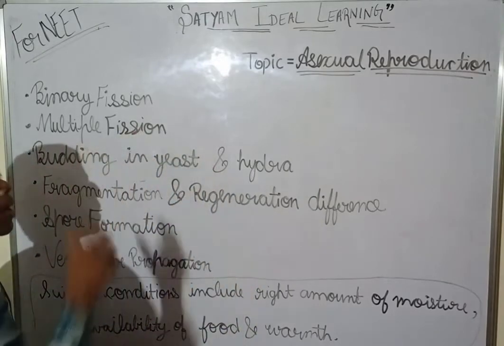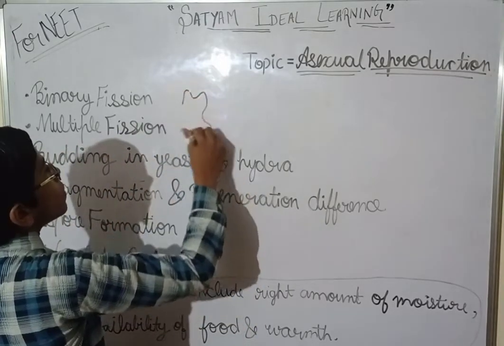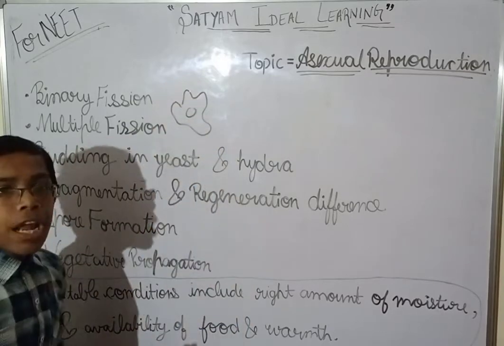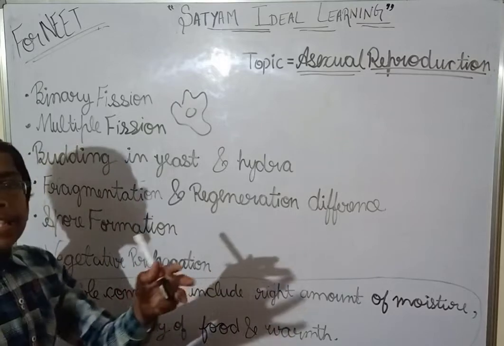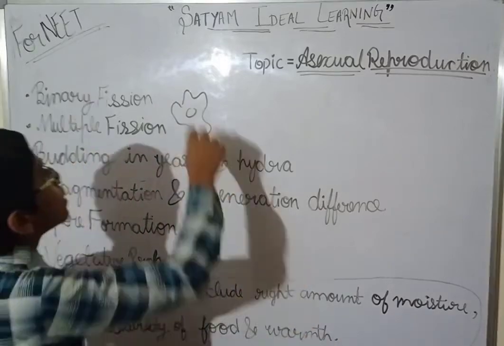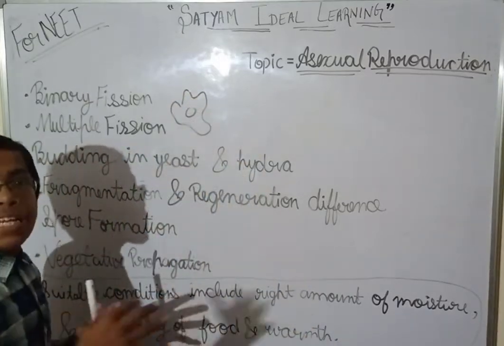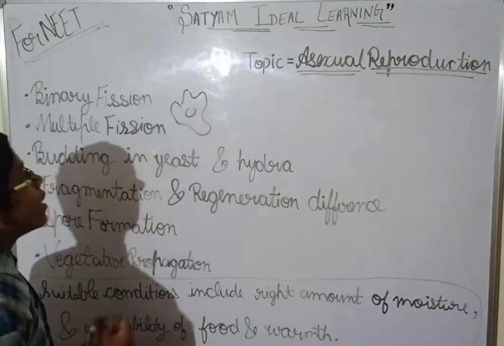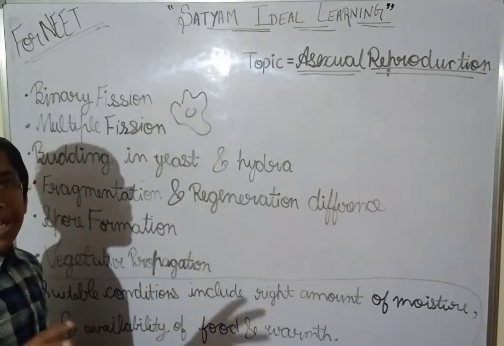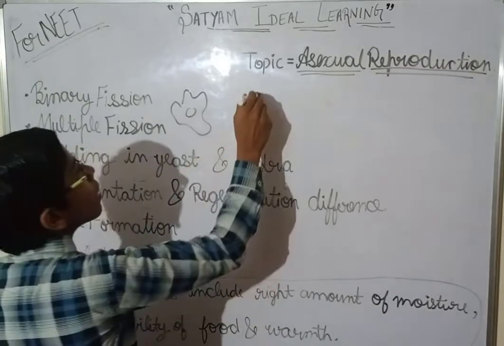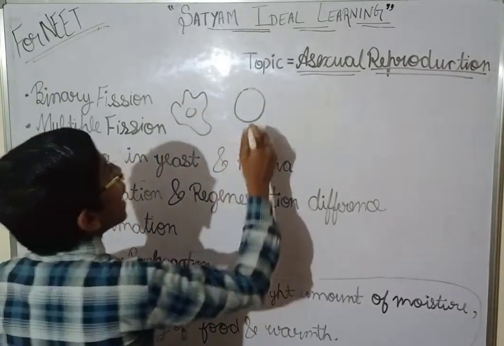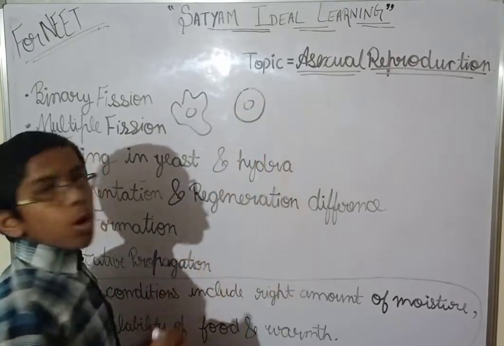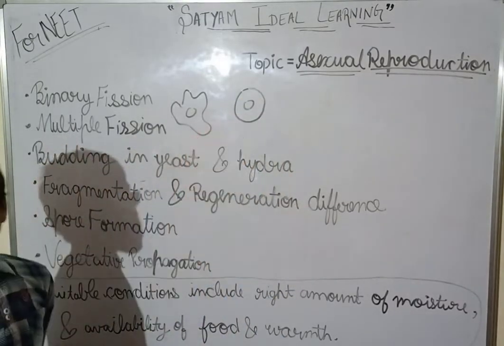If this is an amoeba, it has pseudopodia, which elongate and help in movement. These pseudopodia will contract and the amoeba becomes spherical, circular in shape. And this is the nucleus. Now what will it do?